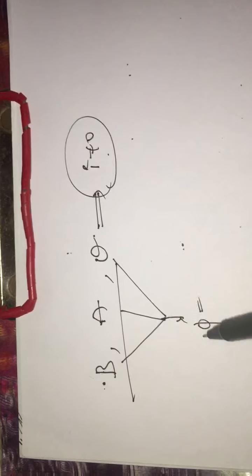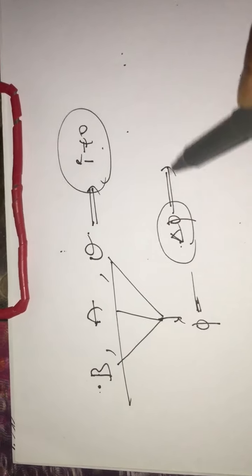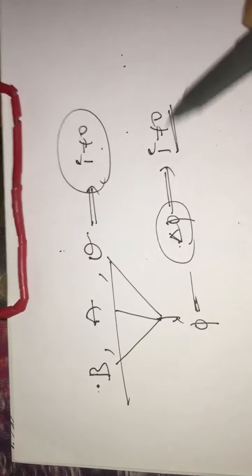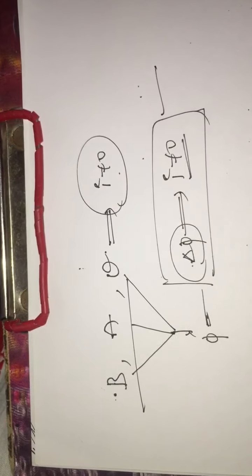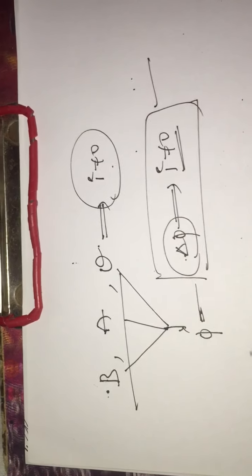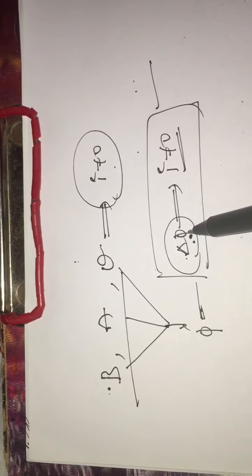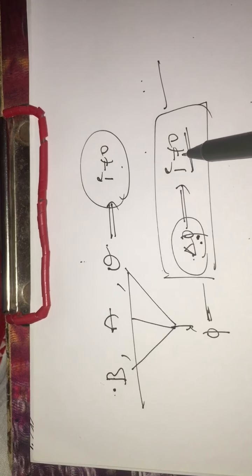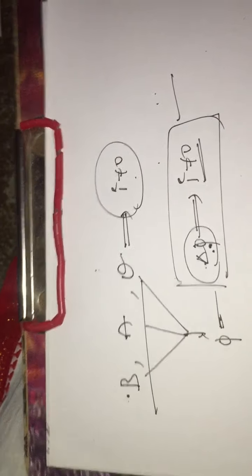It means whenever there is a change in the flux linked with any closed loop, a current is generated or induced in the loop. This is the important point.